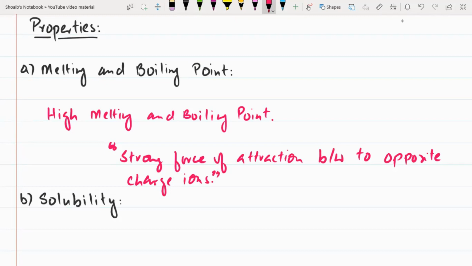melting and boiling point. This force of attraction holds the atoms in a crystal lattice. Okay, in a crystal lattice, this force of attraction holds the atoms. So because of this force of attraction, the melting and boiling point of ionic compounds is high.